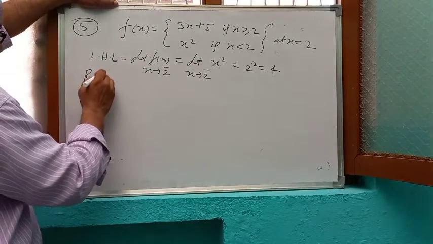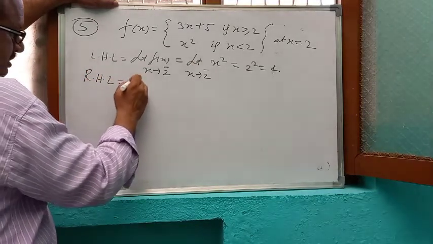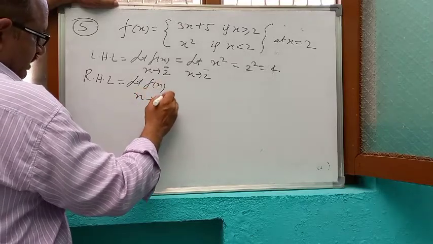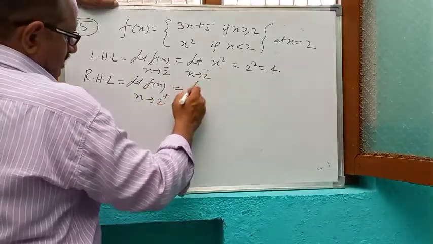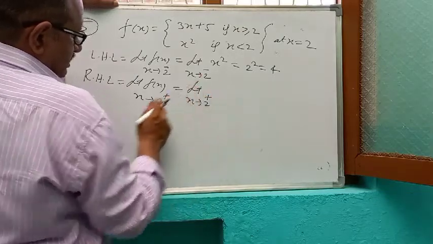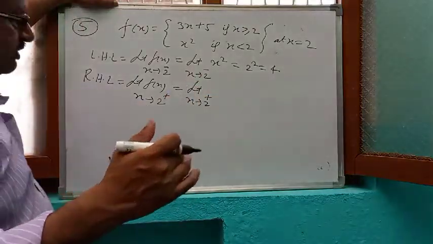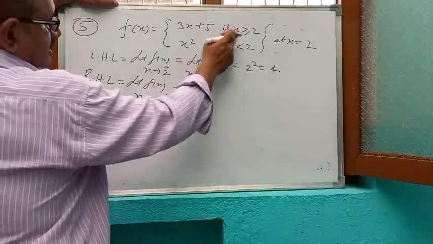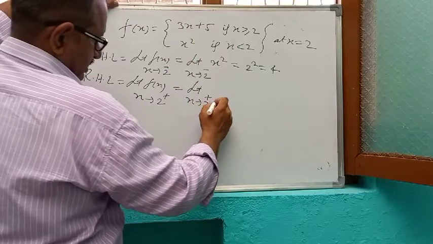Right hand limit. The limit of f(x) as x tends to 2 plus. 2 plus means moving towards 2 from the right side, so it will be greater than 2. And for greater than 2 the function is 3x plus 5.